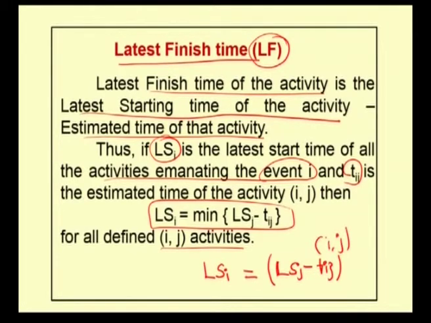If this activity has more than one successor, then we take the minimum value of LSj minus Tij. So the latest starting time is calculated from the latest finishing time with the formula LSi equals minimum of LSj minus Tij.